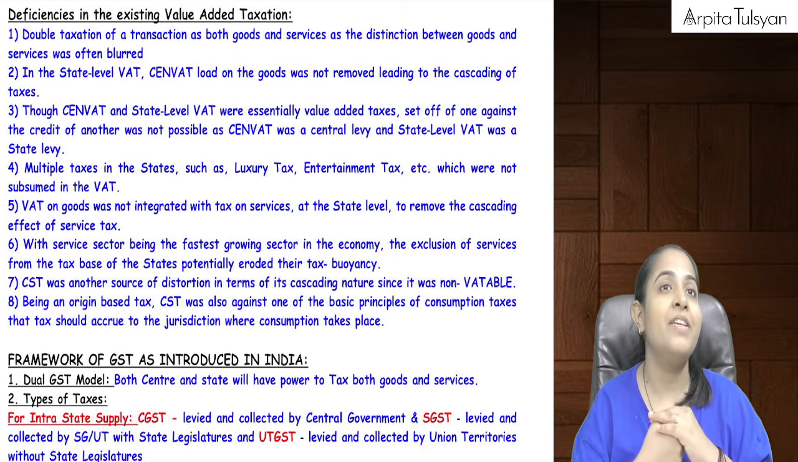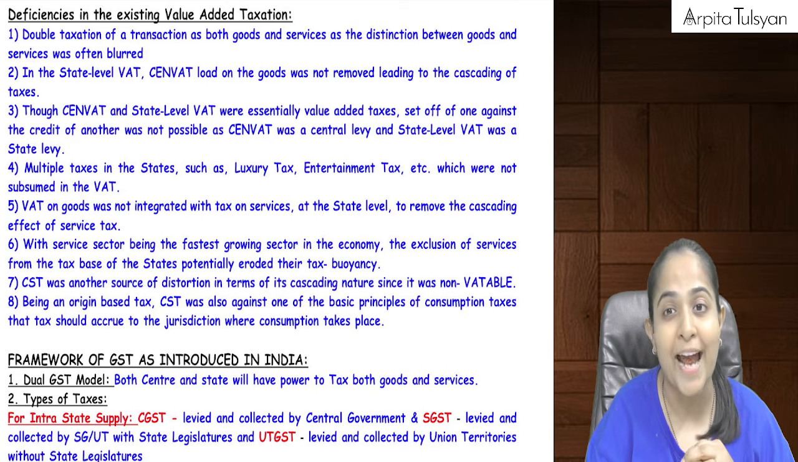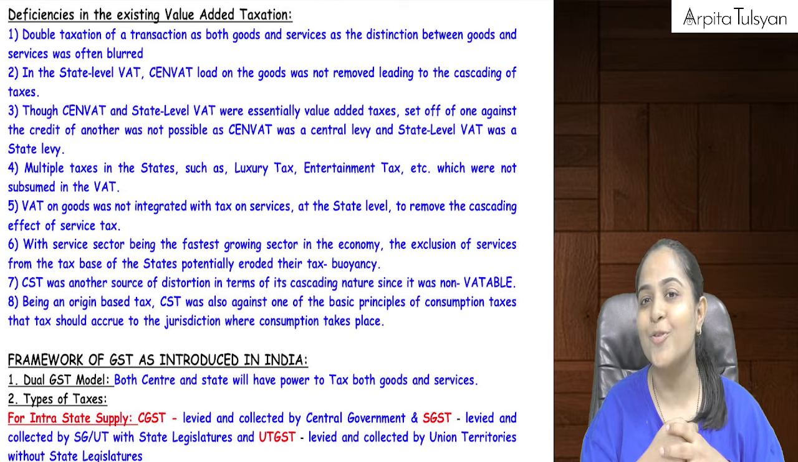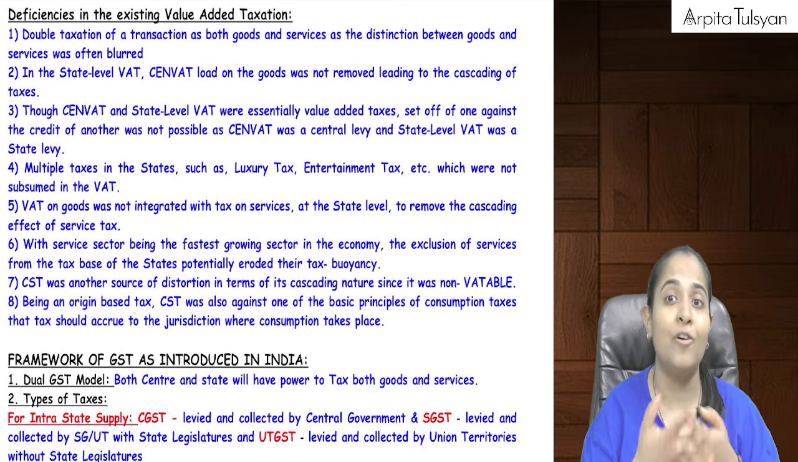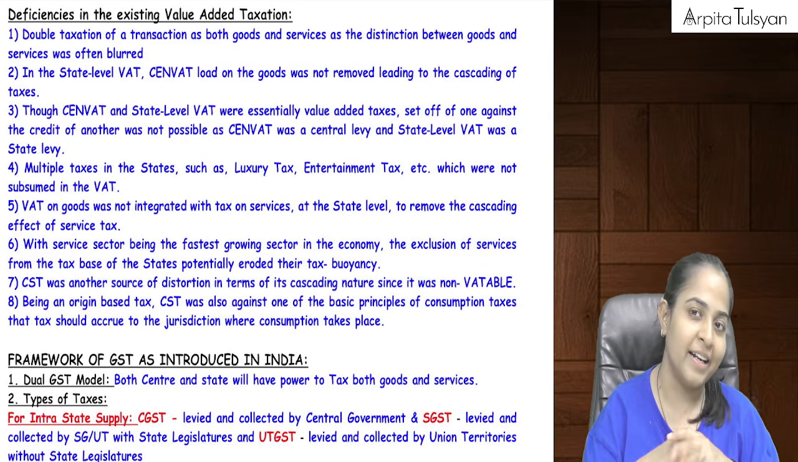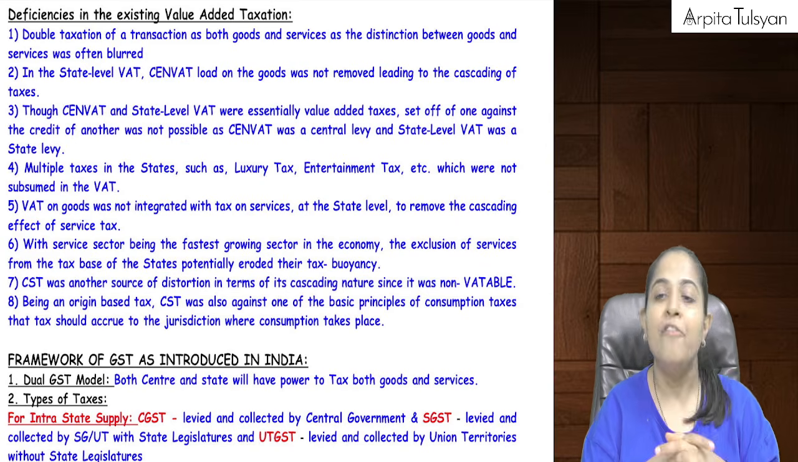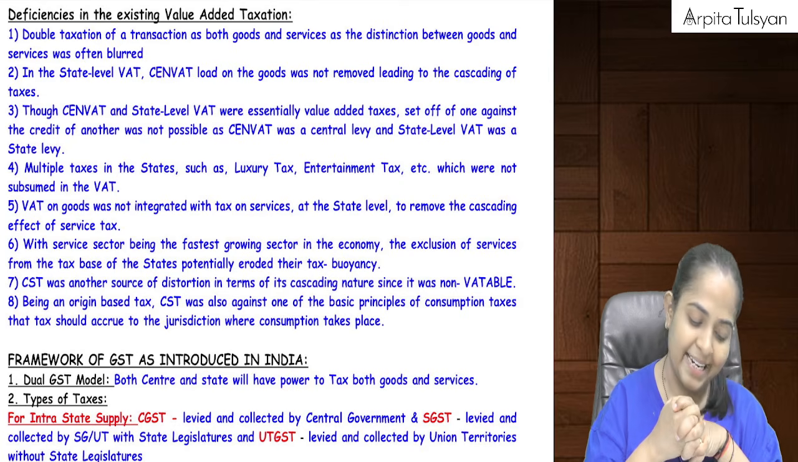So can we say earlier services were not in the hands of state governments at all? The entire revenue was going to the central government only. So states were aggrieved. States said, we also want revenue from service tax. That was not happening. Now under GST, it is anyway 50-50: 50% of revenue will go to the central government, 50% to the state government.